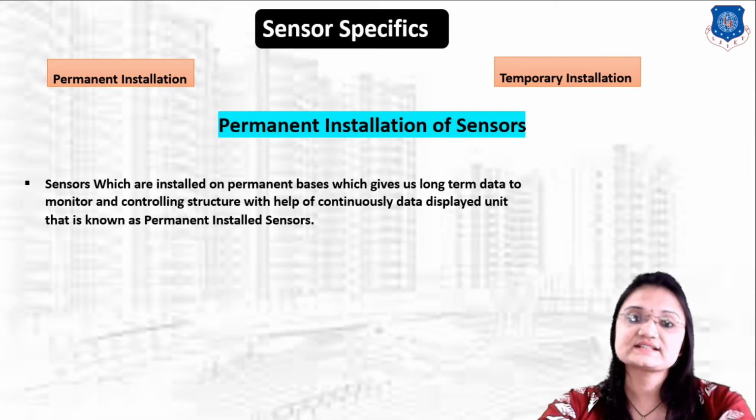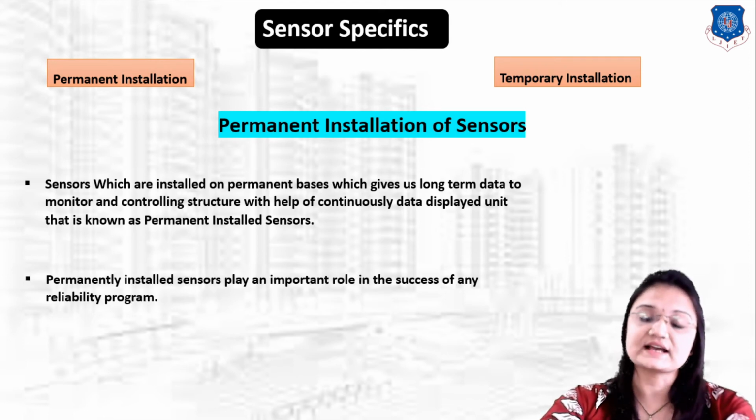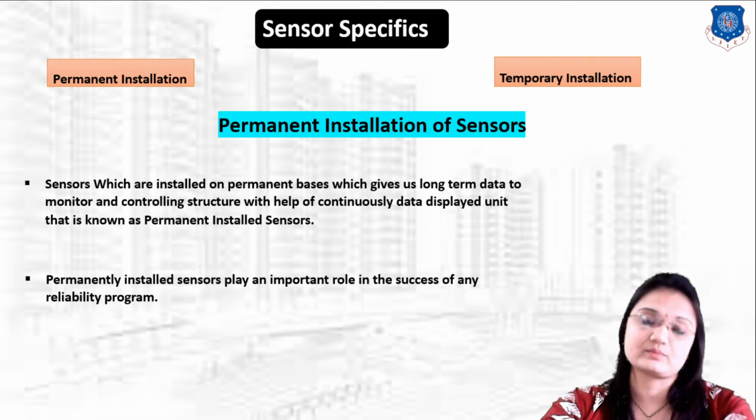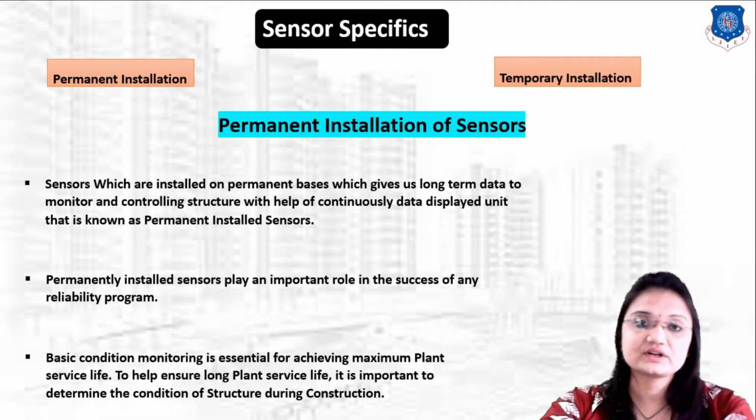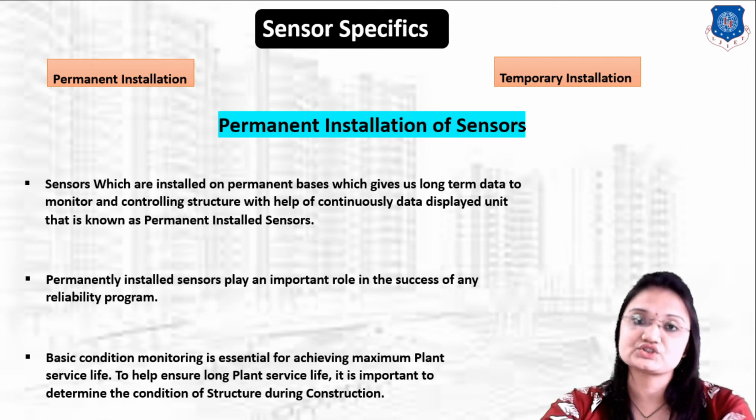So we can say that the sensors which are installed permanently are known as permanently installed sensors. The permanently installed sensor plays an important role in the success of any reliable program. Basic condition monitoring is essential for achieving maximum plant service life. To help ensure long plant service life, it is important to determine the condition of the structure during construction. For that purpose, we have to install sensors permanently.